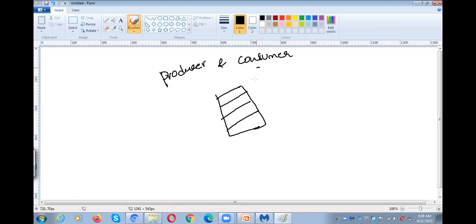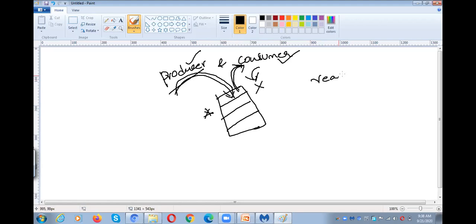The consumer cannot consume the items until the producer produces an item. That means initially the producer has to produce the item, then only the consumer can consume the item. That means there should be some synchronization between the producer and consumer, so that they can work cooperatively, right? If there is no synchronization between the processes, then we cannot work with such a problem. After producing an item only, the consumer can consume the item.